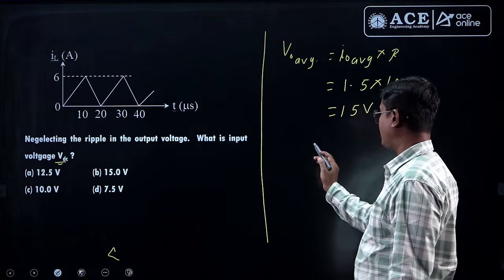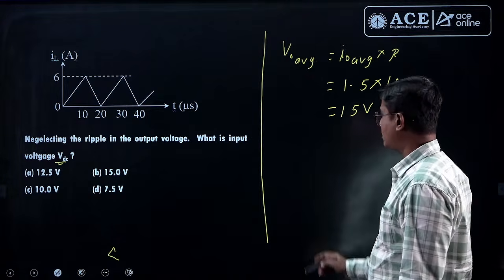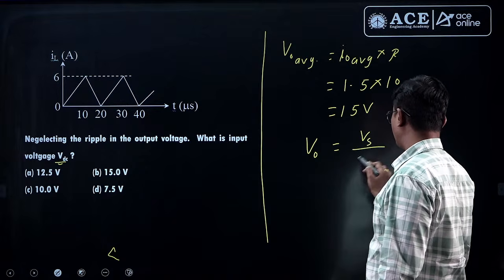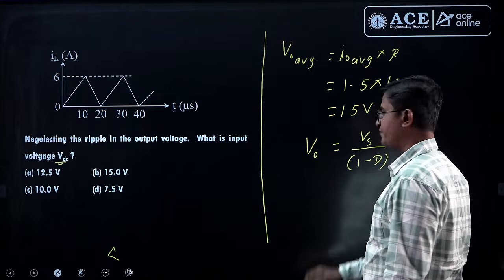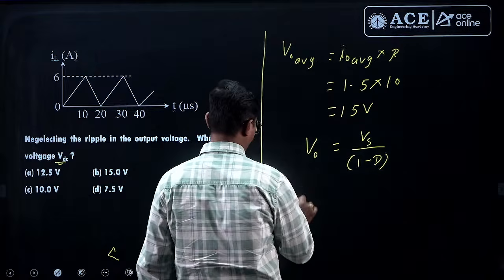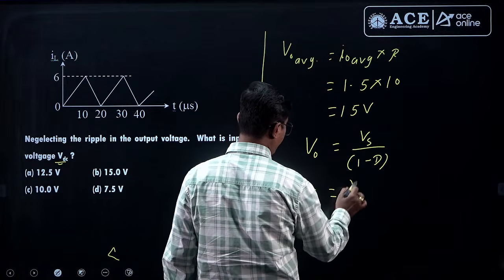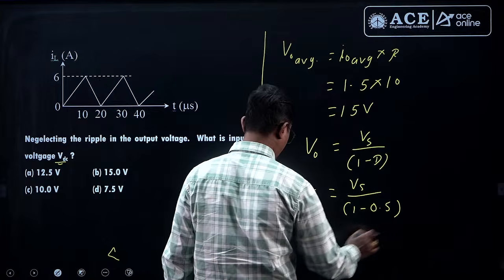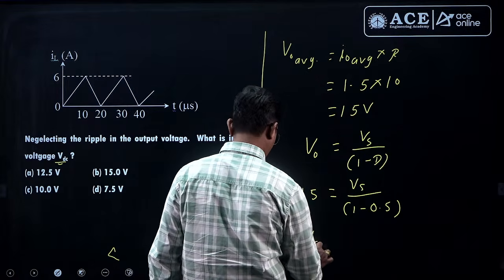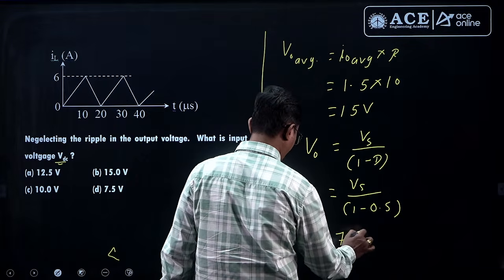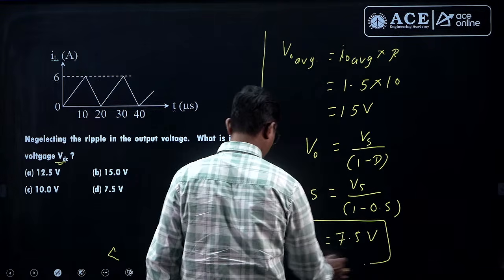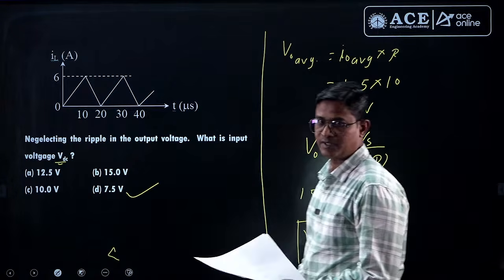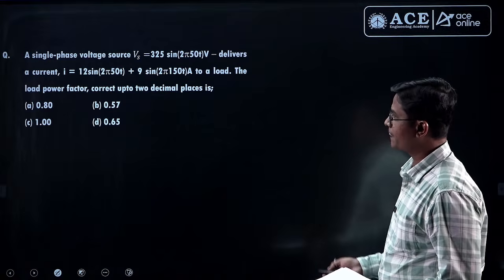Now from this I can write, for boost converter, what is the expression for V0? It is equal to Vs upon 1 minus D, right? And now it is 15 equal to Vs upon 1 minus 0.5, correct? So from this I can get Vs equal to 7.5 volt, alright? Input voltage 7.5. So correct answer is option D, right? Next.